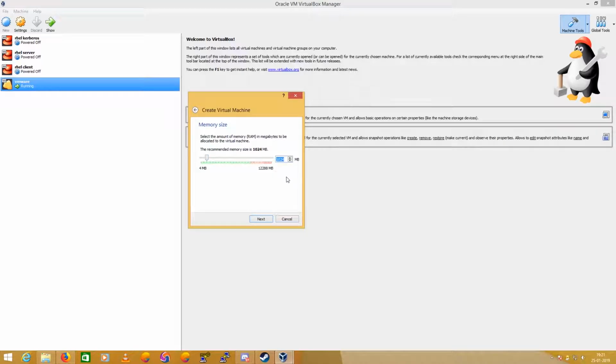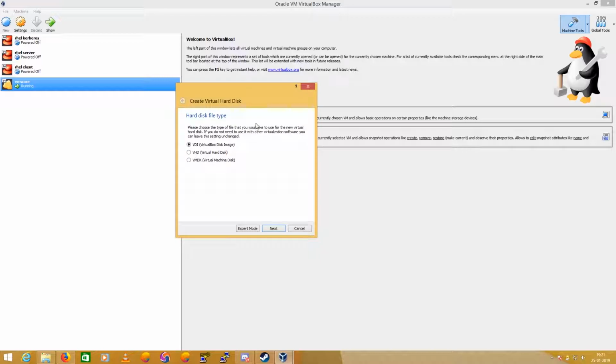Normally, if you're using a command line interface, 1 gig of RAM would be more than enough. So I'm going to click next. So VDI. Regarding the storage, I think this should be good.